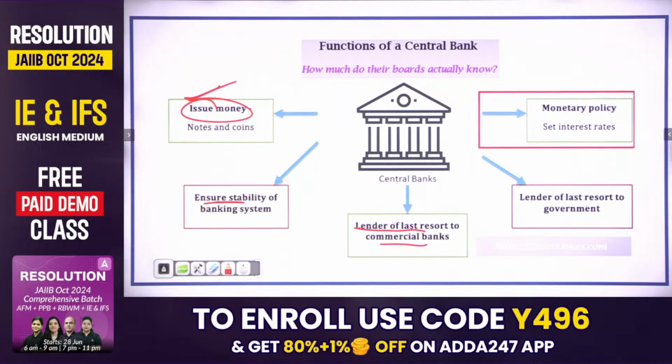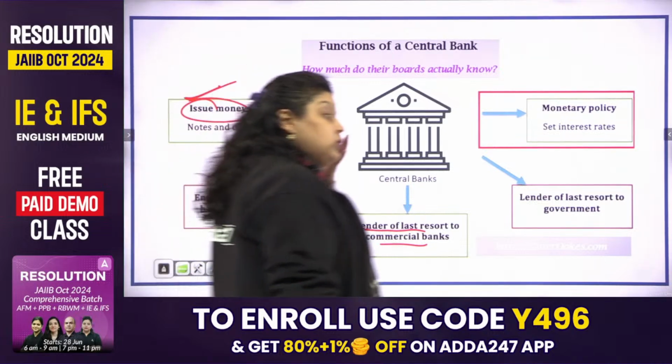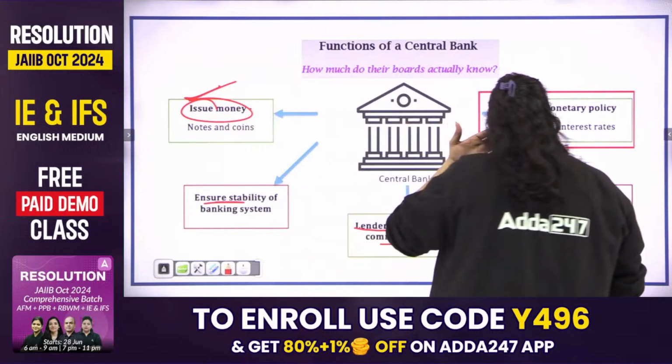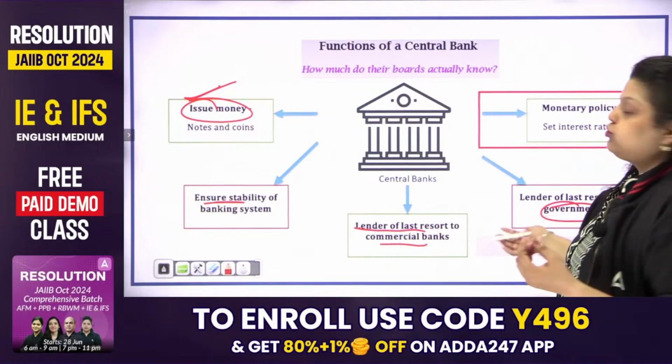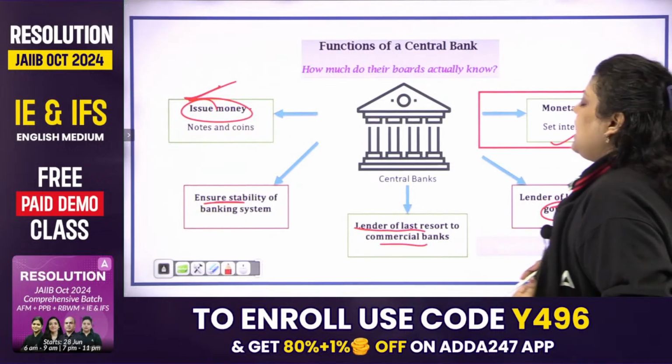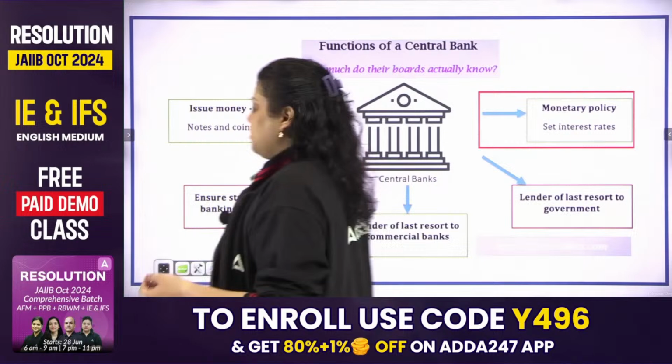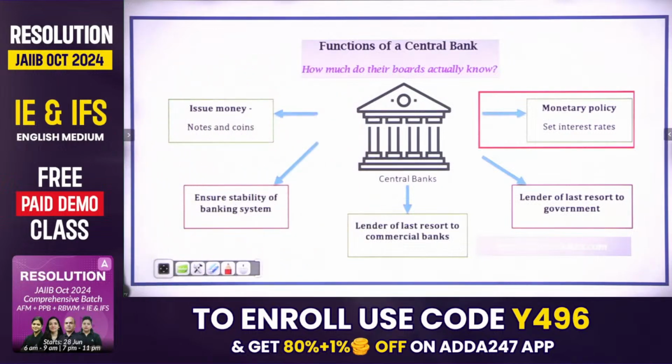Next, it is also the lender of last resort for the Government of India. If the Government of India needs funds, then RBI is the last option which provides funds to the government. Apart from that, RBI also formulates the monetary policy, in which all the direct and indirect instruments are decided as per the requirement of the economy.